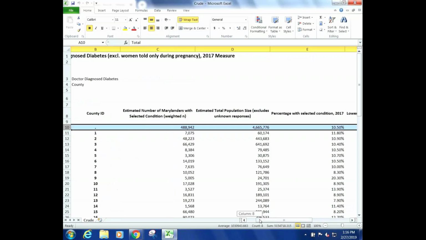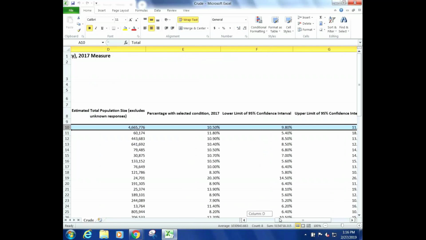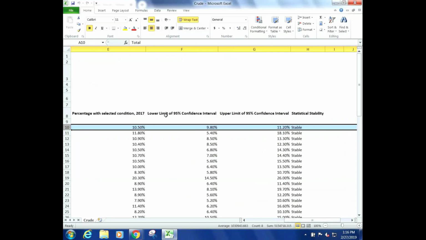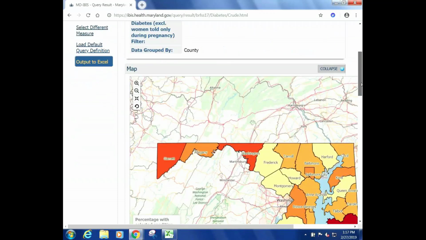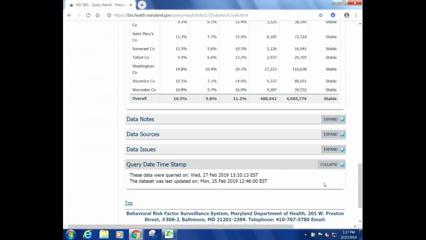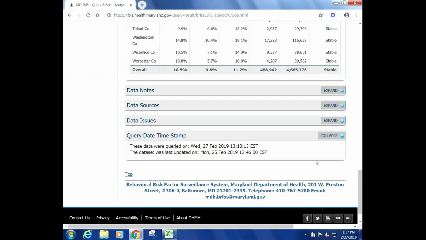And then we see different columns for the estimated number of adults and the estimated total population size. So those are the numerator and denominator we were talking about earlier. The percentage with the selected condition, the lower and upper limits of the 95% confidence interval, and that measure of statistical stability. And from there, you can do whatever you need to do with the data, whether that's format a table that you need for a presentation or report, or you can use it to make graphs or whatever you need to.